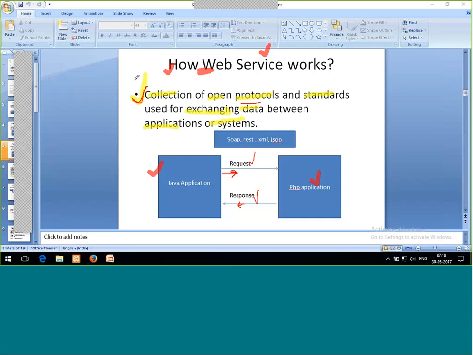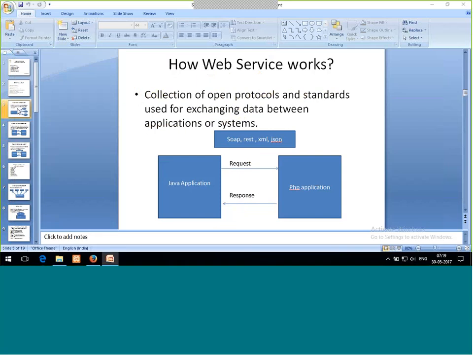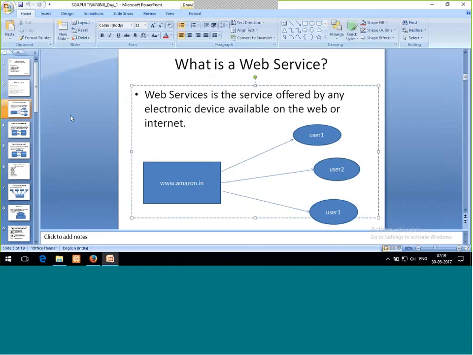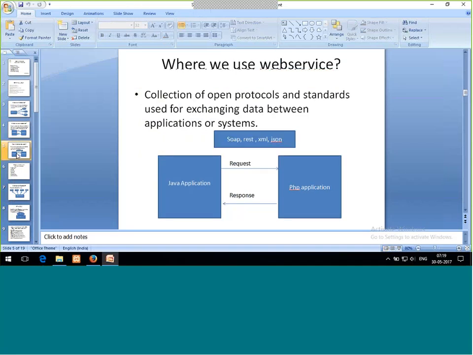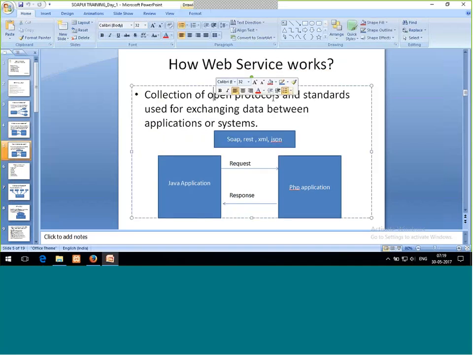I start with a service offered by the internet or a web. Then I discuss the communication. Then I discuss the protocols and the standards. I could also start with this definition, a collection of open protocols and standards, but surely you would not be able to understand this. That's why I start with a very basic definition. I start with a service offered on the internet, then the communication between the two different applications, and then some protocols and standards.